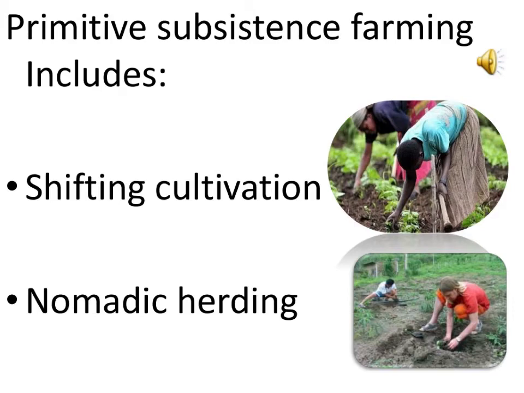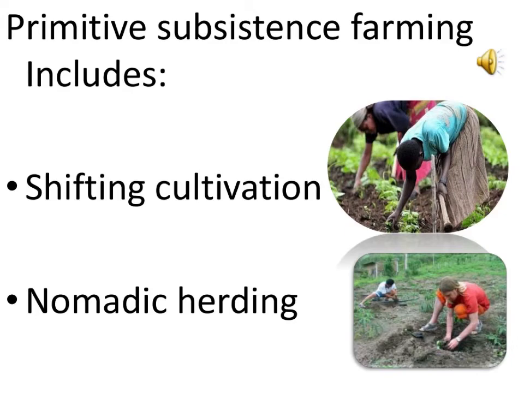Heavy rainfall and thick vegetation are main characteristics of these areas. Potatoes, maize, etc. are the main crops which are grown under shifting cultivation. This type of agriculture is mainly done by the tribal people who are living in the tropical forest. The thickly forested areas of the Amazon Basin, tropical Africa and parts of Southeast Asia are the main regions where shifting cultivation is practiced.